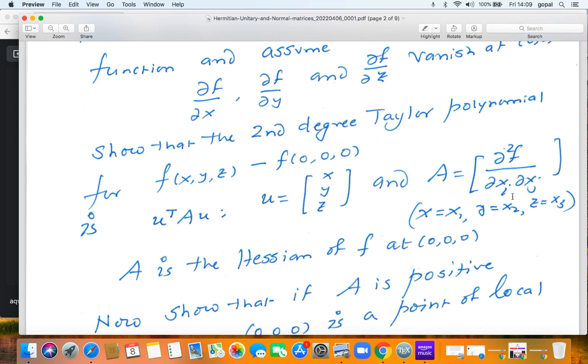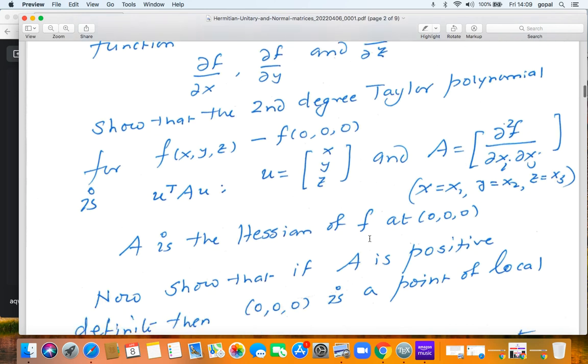A is the Hessian, second order del 2f upon del xi del xj. I'm using del xi del xj because x1 is x, x2 is y, and x3 is z. It's just a notational change, because when I'm using this kind of index notation, x1, x2, x3 is more convenient, but you are more familiar with x, y, z as coordinates. So A is the Hessian matrix of f at the origin.